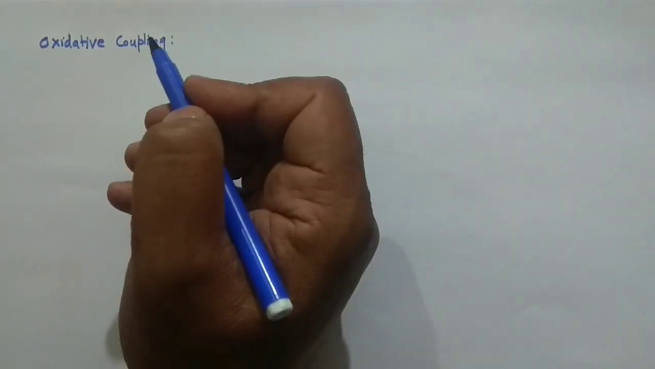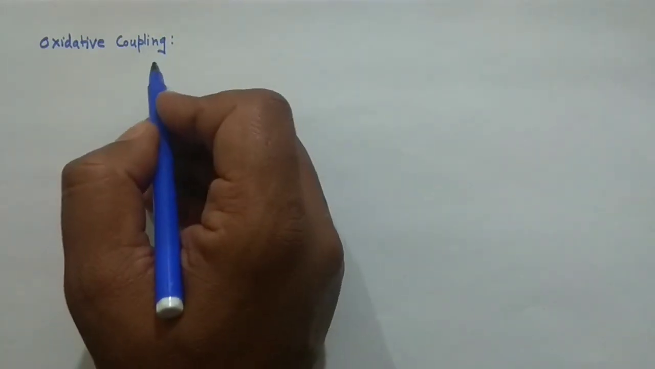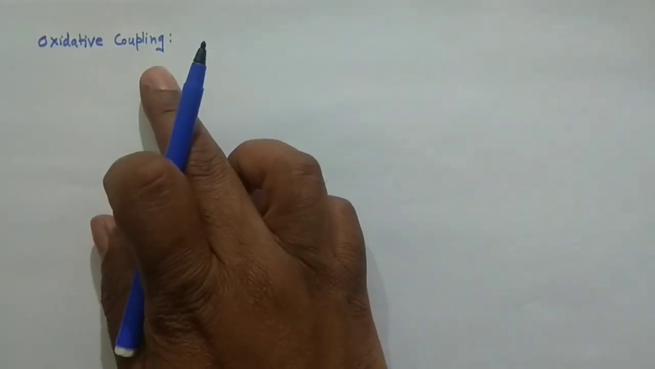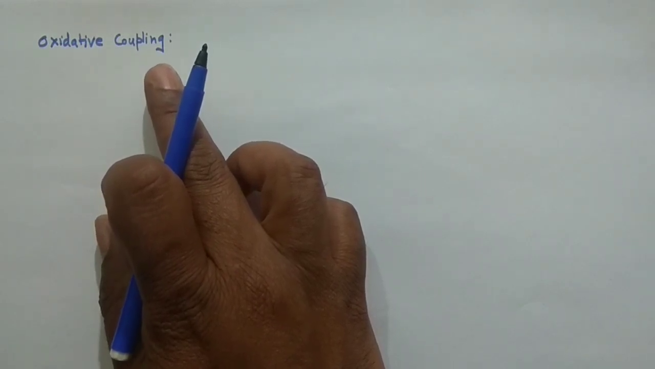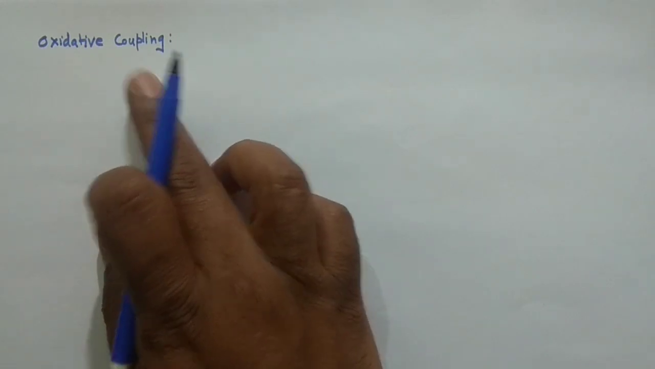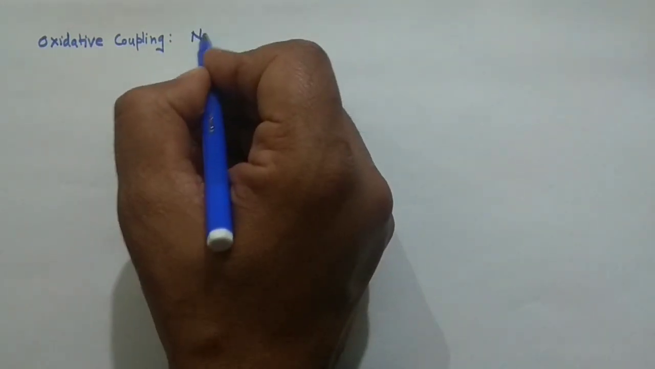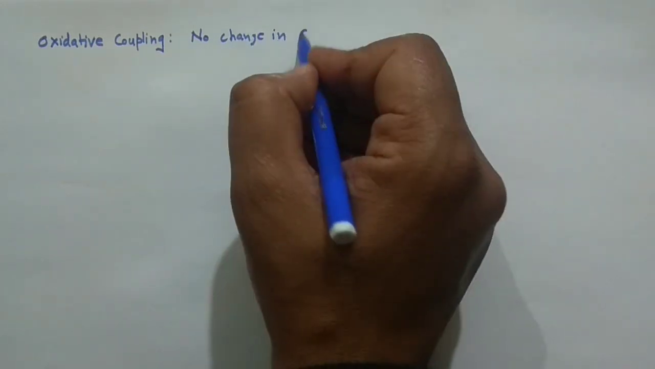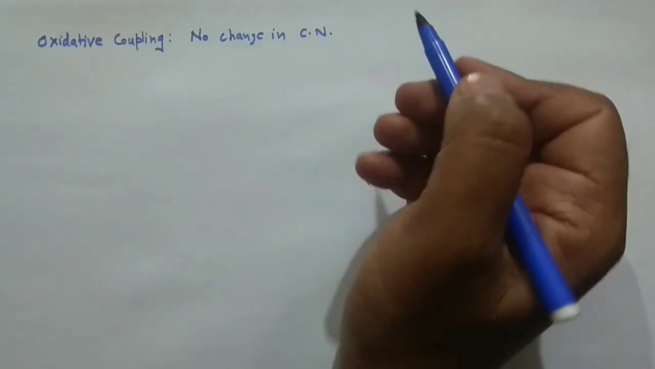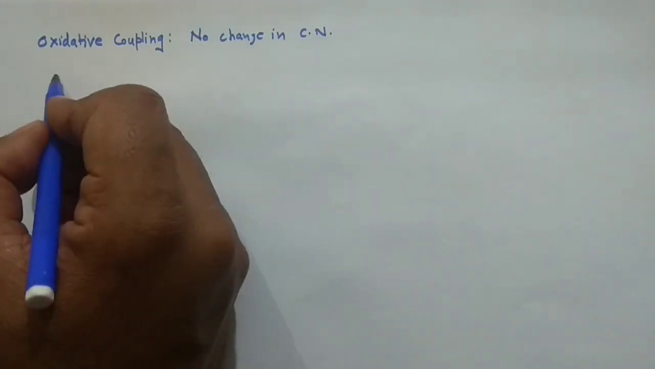So in that case, this is the example I have already told you. Generally the coordination number increases by 2 units in the oxidative addition reaction, but there are certain reactions in which the coordination number will not change. So these are the reactions in oxidative coupling. No change in coordination number. Okay. So I'll give you one or two examples for this.